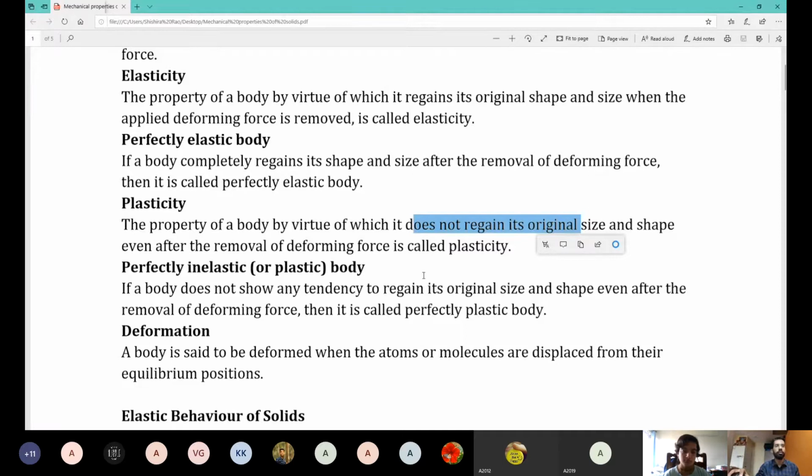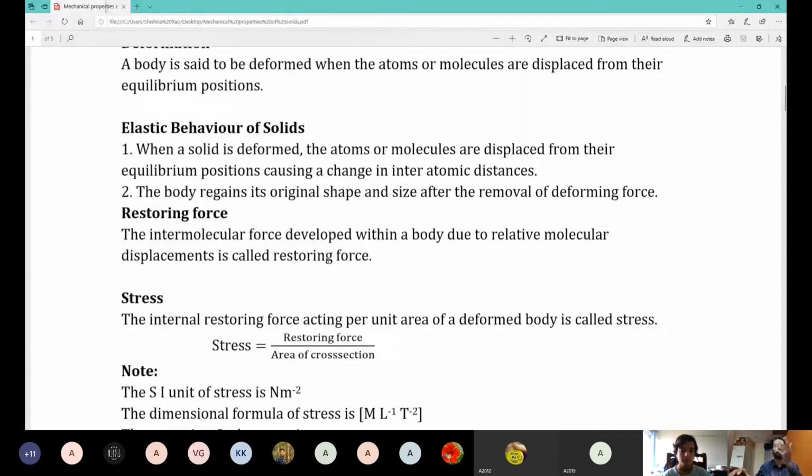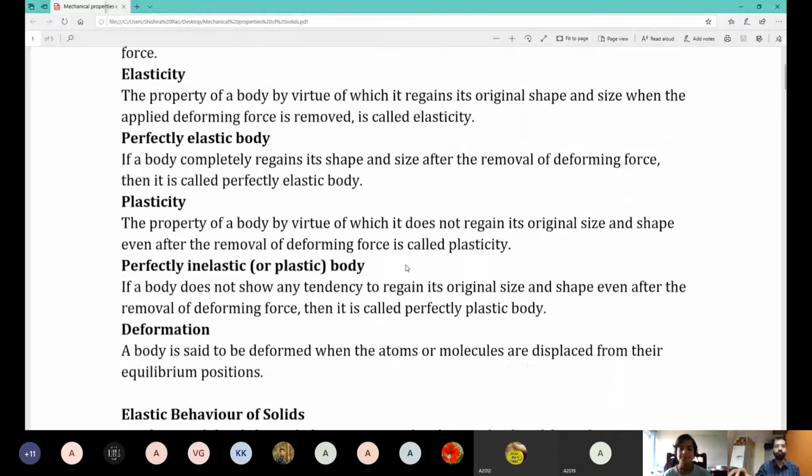And the last one is rigid. Where do you have a rigid body? You don't have it at all. It's not there. Leave. Rigid body. What is a rigid body? However much force you apply, you cannot change the shape. Rigid body. Simple stuff, right?